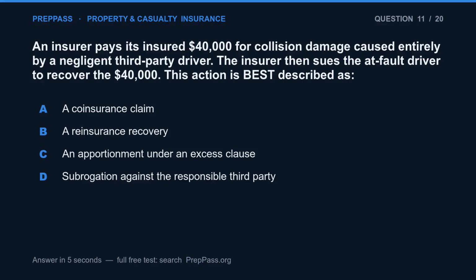Question 11. An insurer pays its insured $40,000 for collision damage caused entirely by a negligent third-party driver. The insurer then sues the at-fault driver to recover the $40,000. This action is best described as: A. A co-insurance claim. B. A reinsurance recovery. C. An apportionment under an excess clause. D. Subrogation against the responsible third party.